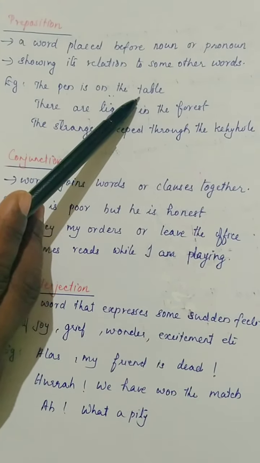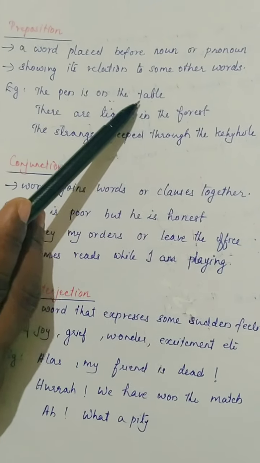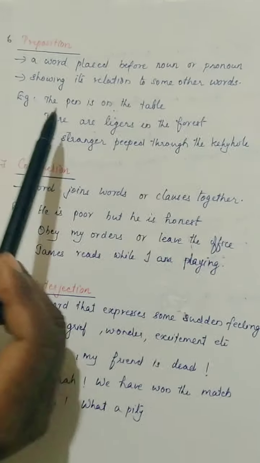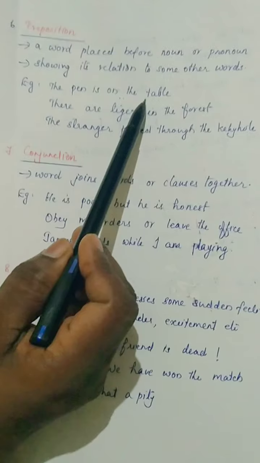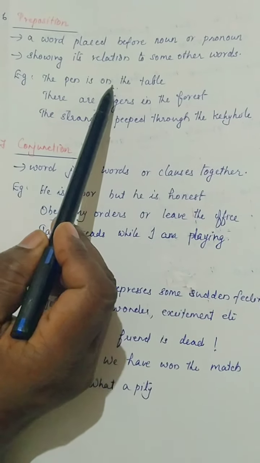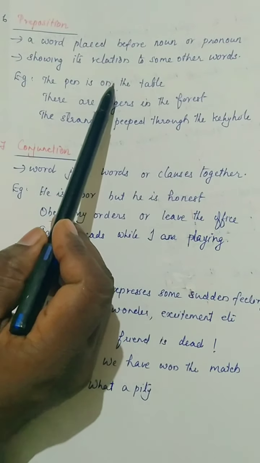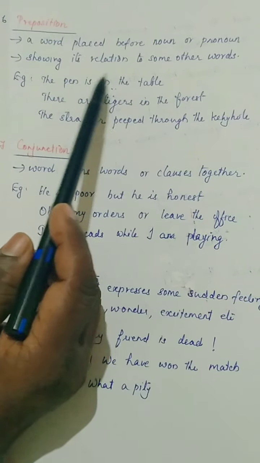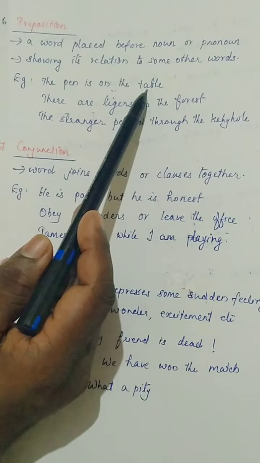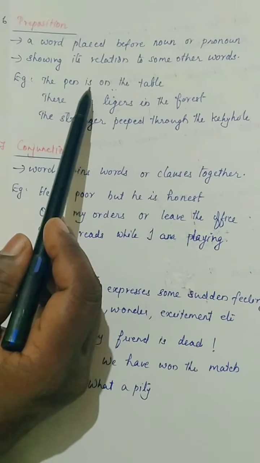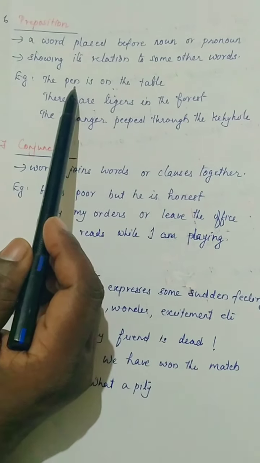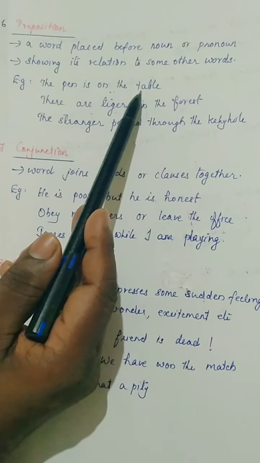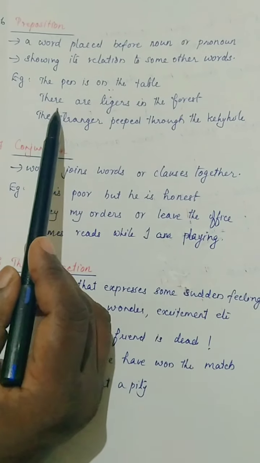Here the noun is table, and just before the noun we have placed one preposition, and it shows the relation between the pen and the table. The pen is on the table. Where is the pen? The pen is on the table.